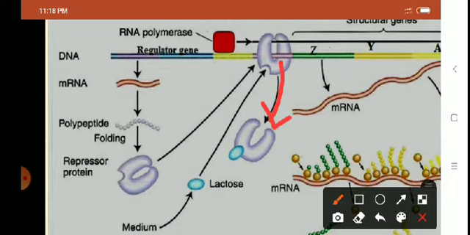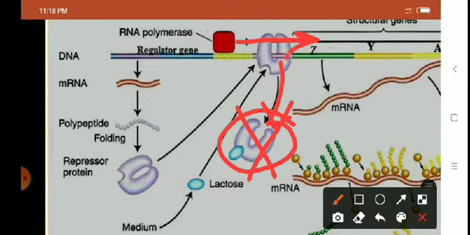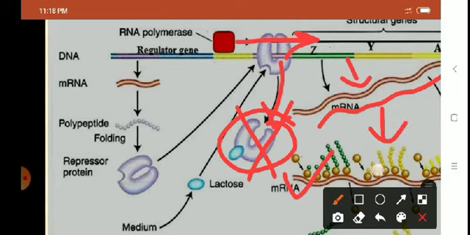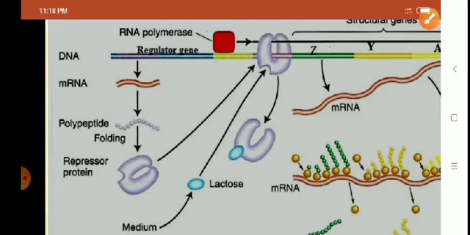It binds the repressor protein, converts it into inactive form. When it becomes inactive, it cannot bind the operator. If it cannot bind the operator, RNA polymerase will reach the structural gene and structural genes will get transcribed into mRNA and protein synthesis will take place. All the three enzymes will be synthesized.